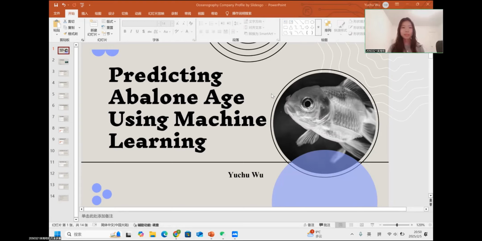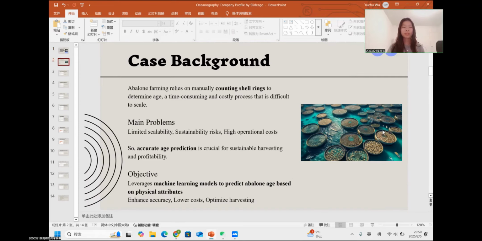The topic of my speech today is predicting abalone age using machine learning. First, let's take a look at the case background.